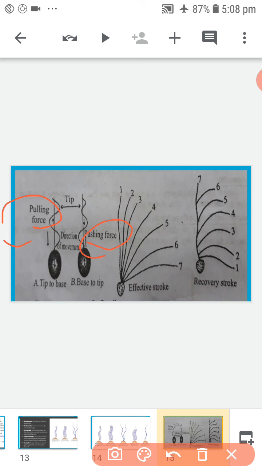Next, sidewise lash movement. The flagellar movement of many organisms is a sidewise lash, which consists of two strokes, namely the effective stroke and the recovery stroke. First one, effective stroke or propulsive stroke. The flagellum becomes rigid and starts bending to one side.